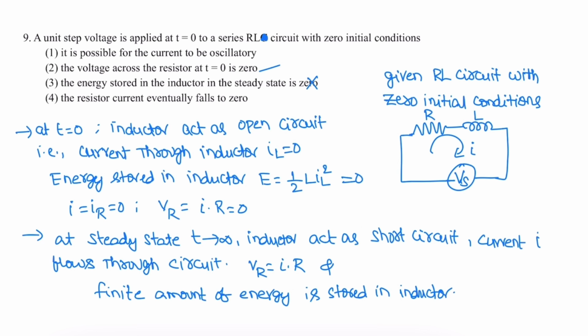The resistor eventually falls to 0, so it is also wrong. The correct option is the second one. So it is a series RL circuit, not an RLC circuit.